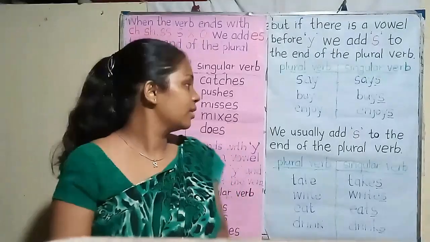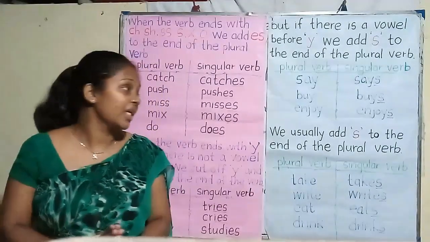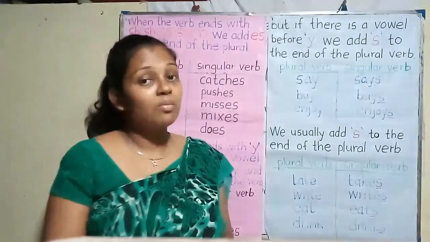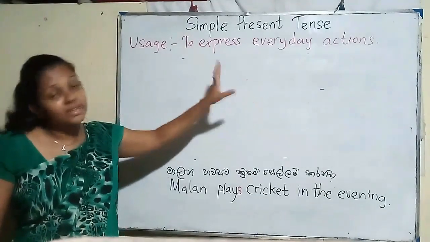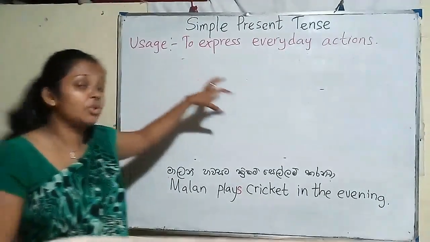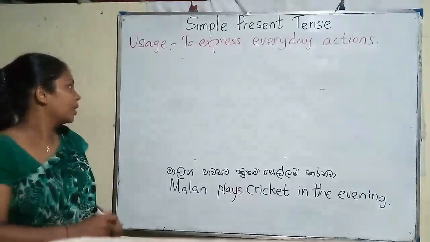Now, I think it will be more useful if we can write 2 more examples. So, sentences in Sinhala, then we can convert them into English. I think it will be more clear for you.